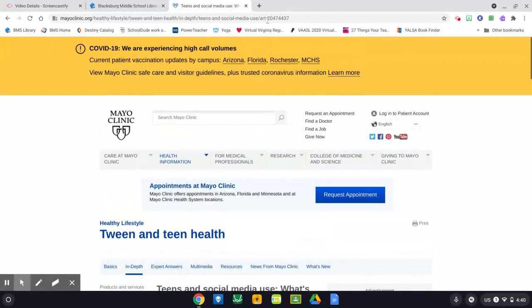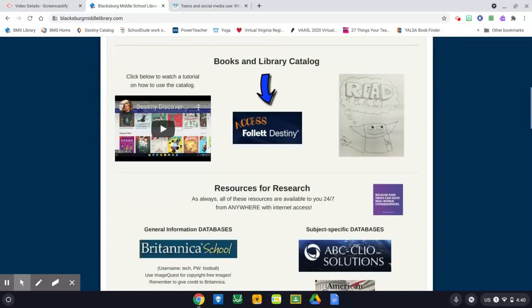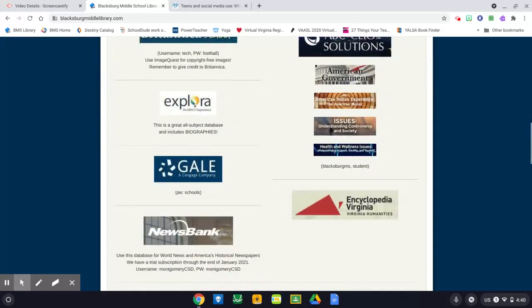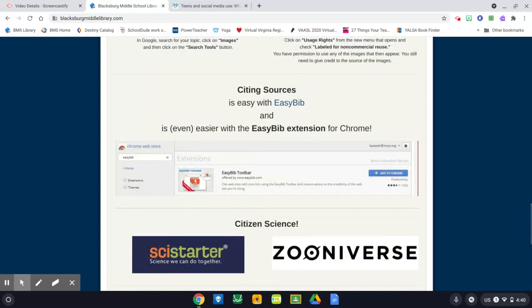So we're still here in this tab with our article. I'm going back to the library page for just one minute, and I'm scrolling way down to the bottom. So I'm going past the books, past the databases, which is where you would have started all of this research, past copyright, to the very bottom: citing sources is easy with EasyBib. For the databases, you just click on the cite button and copy and paste those two or three lines. For articles on the web, you have to generate your own citation. So I can either add this EasyBib extension to my Chromebook, or I've got a link to the EasyBib website right here.